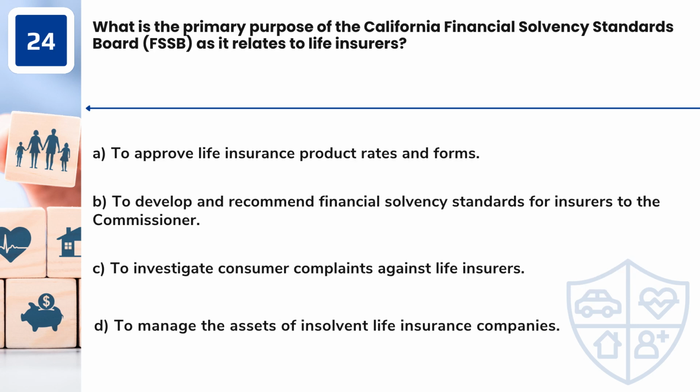Question 24. What is the primary purpose of the California Financial Solvency Standards Board, FSSB, as it relates to life insurers? A. To approve life insurance product rates and forms. B. To develop and recommend financial solvency standards for insurers to the Commissioner. C. To investigate consumer complaints against life insurers. D. To manage the assets of insolvent life insurance companies.